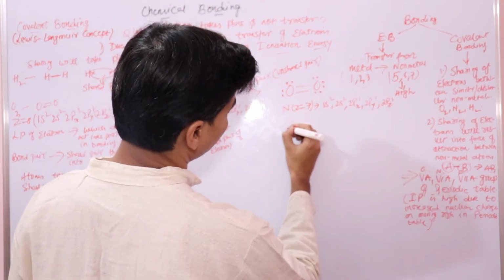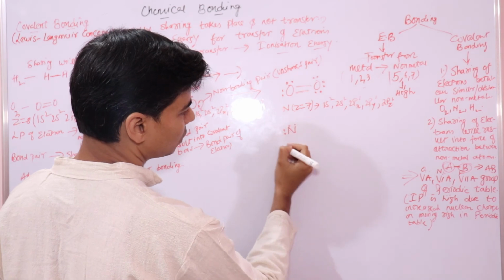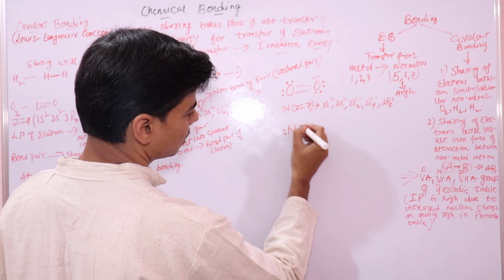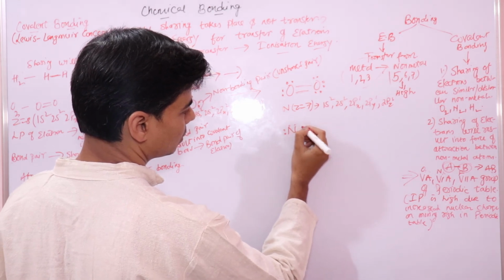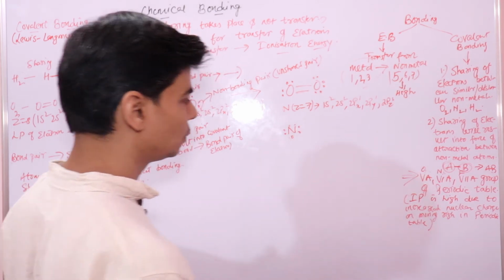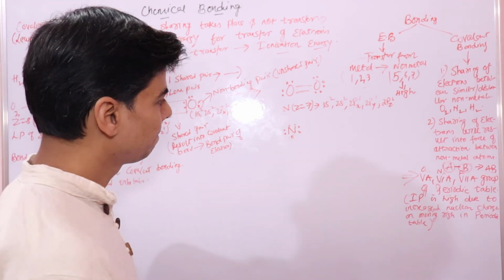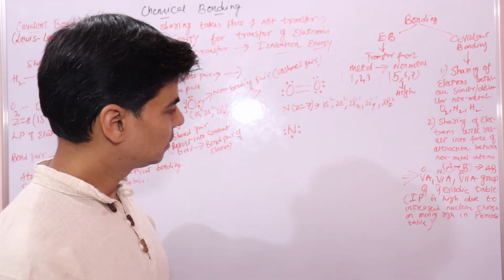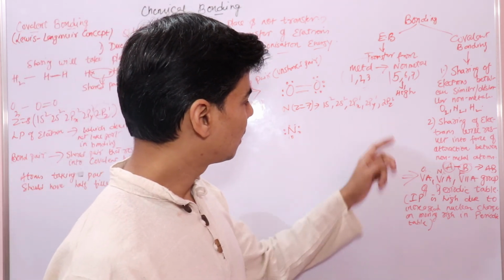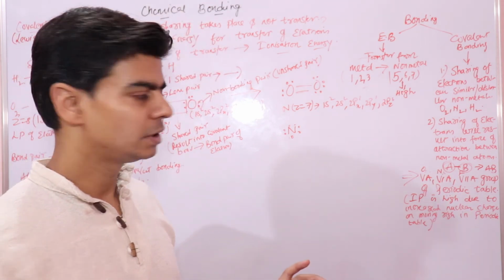So let's quickly see nitrogen. Nitrogen, we know, has 7 electrons in its outermost orbit, right, like this. I'm sorry, the nitrogen atom has 5 electrons in its outermost orbit.